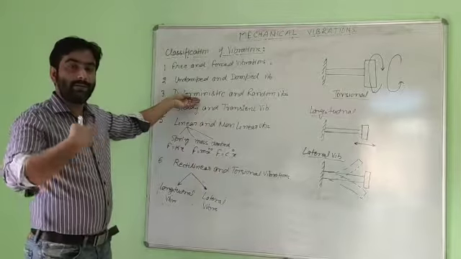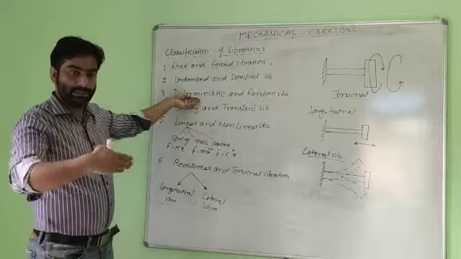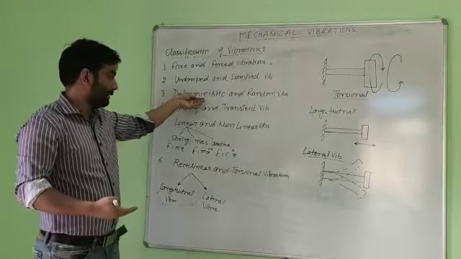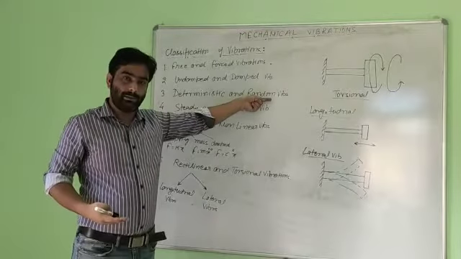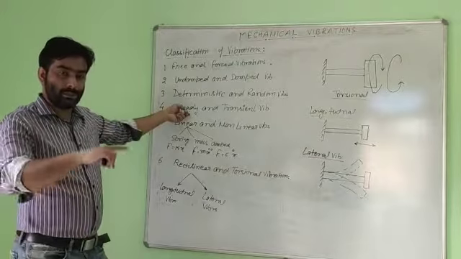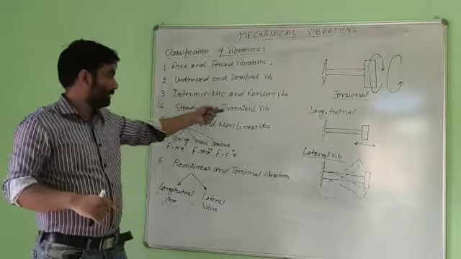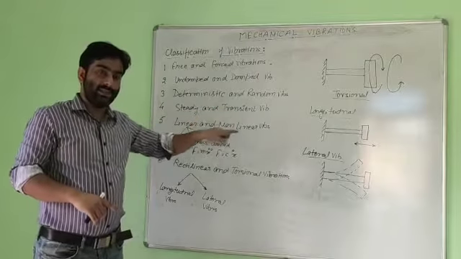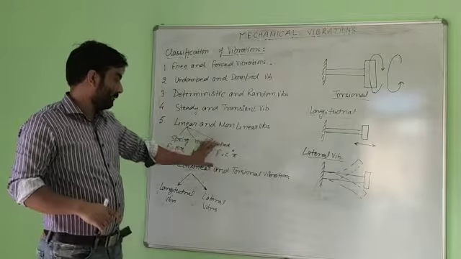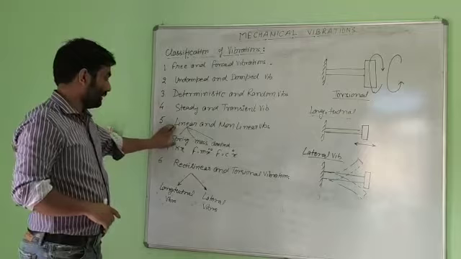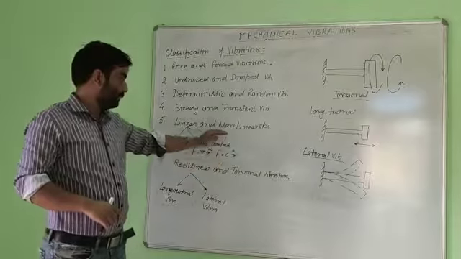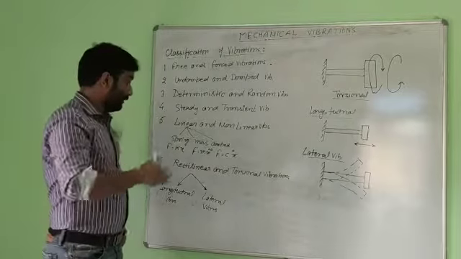Deterministic vibrations can be predicted: we can predict the acceleration, velocity, and displacement. Such vibrations are deterministic; if we cannot predict them, they are random vibration. Steady: the amplitude of vibration remains constant with respect to time. Transient: the amplitude decreases continuously with respect to time. Linear: if all the elements behave linearly, such vibrations are linear vibration. If any element behaves non-linearly, such vibrations are non-linear vibration.